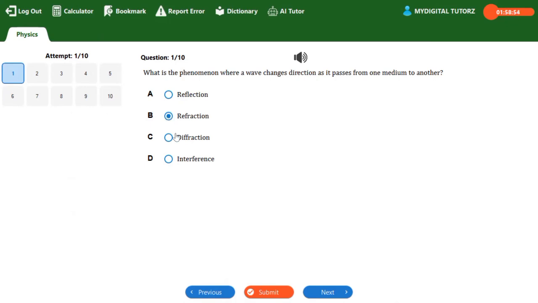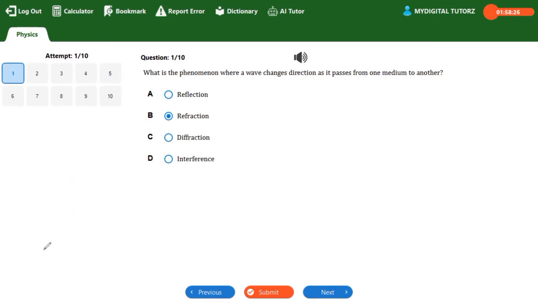Diffraction is the bending of a wave around an obstacle, while interference is when two waves superimpose. So the correct answer here is option B. Remember that we solve and also explain the reason behind our answer. Is that understood? So that is about this particular question.